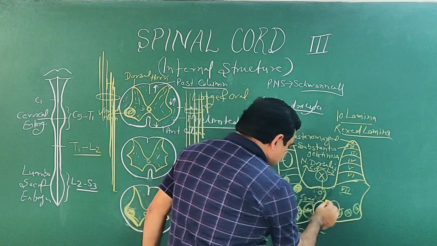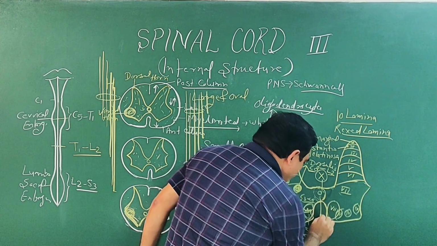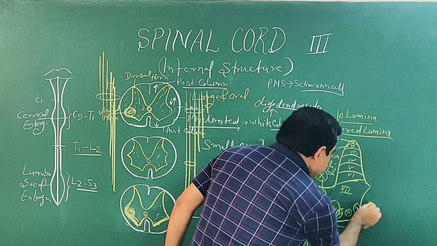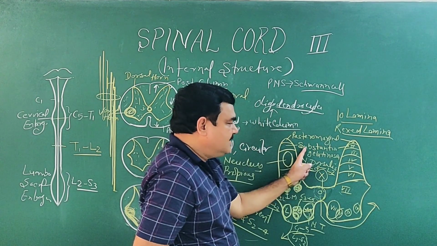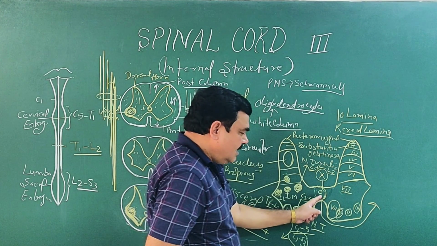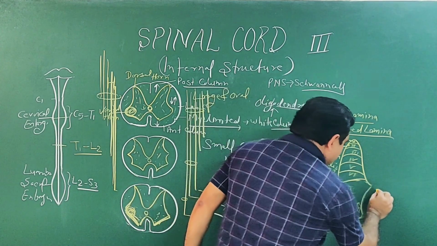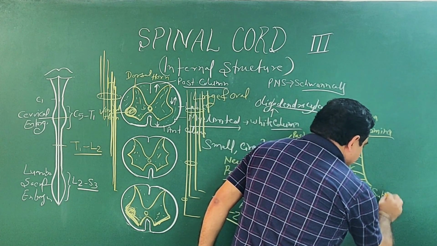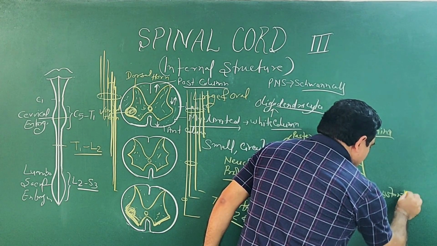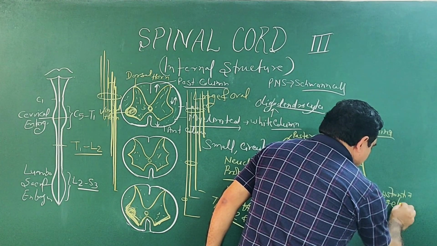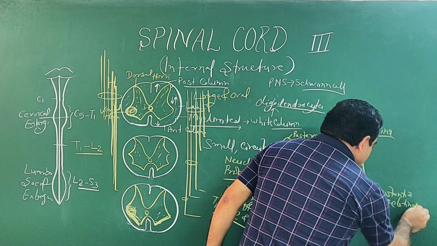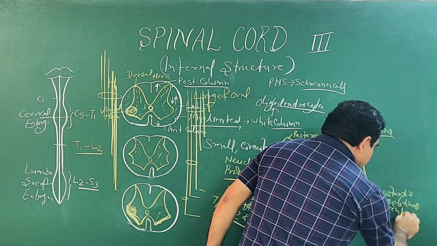Another thing, this is known as substantia gelatinosa centralis.